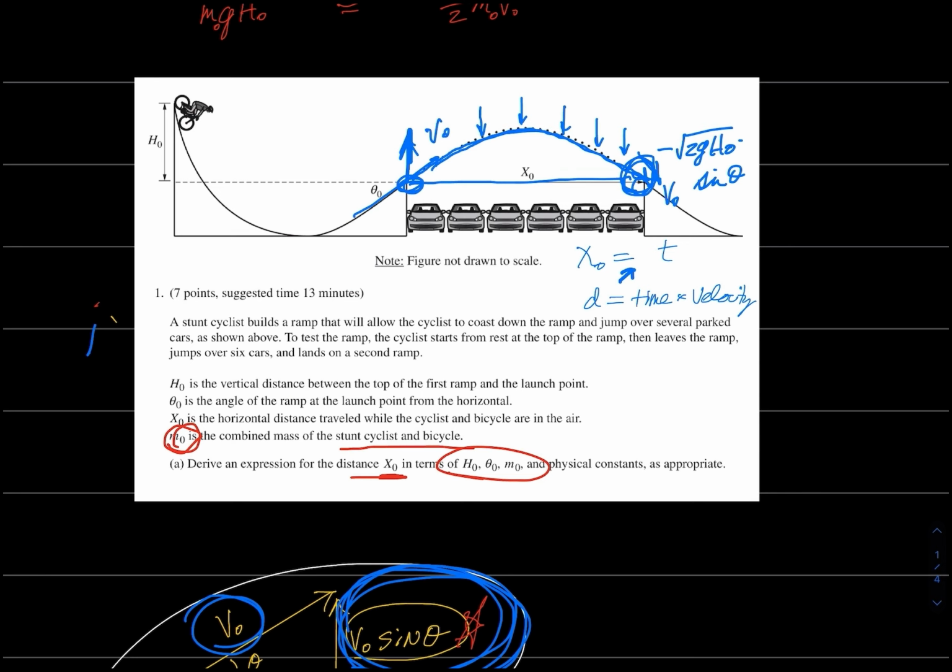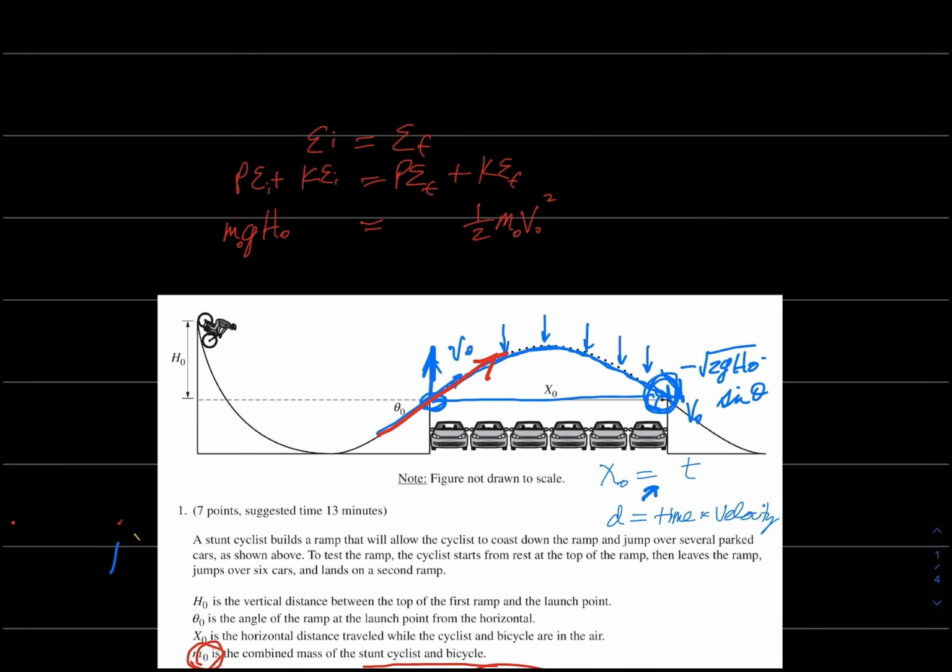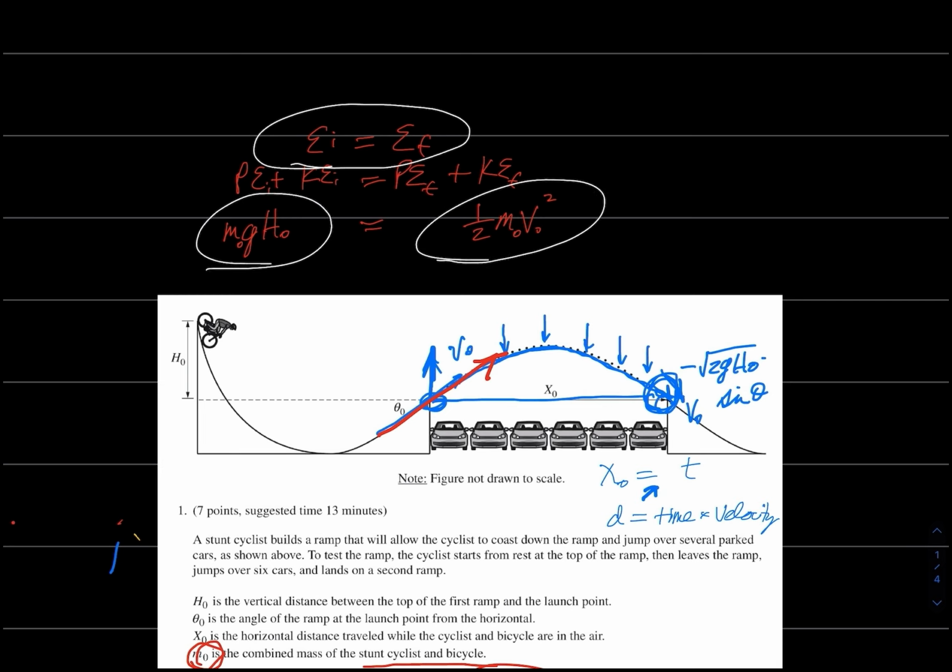On another student's grading page, the student got the v sub naught, the launch velocity, wrong. He probably didn't write down energy initial equals energy final, and maybe he didn't come up with this, or maybe he did, and he didn't manipulate it right to get to v sub naught like we did. He got it wrong, but he still got half credit, because the scorer could tell that he was striving to use energy to get to v sub naught.